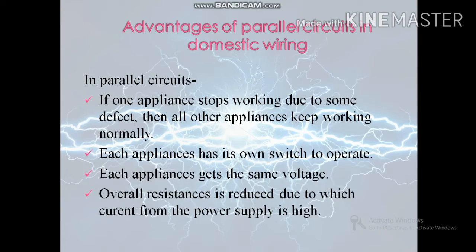So next point is, in the parallel connection of electrical appliances, the overall resistance of the household circuit is reduced, due to which the current from the power supply is high. Every appliance can therefore draw the required amount of current. For example, in parallel circuit, even the high power rating appliances like electric irons, water heaters and air conditioners etc. can draw the high current needed for their proper functioning.